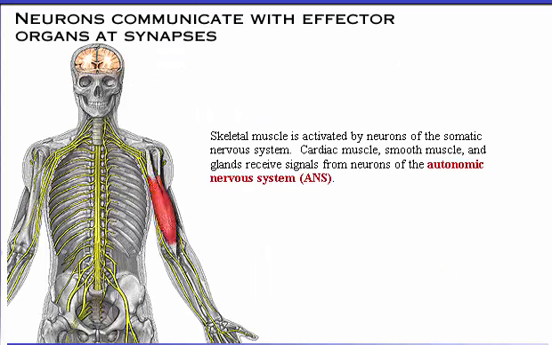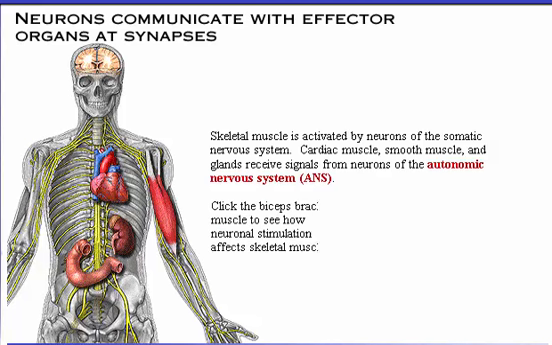Skeletal muscle is activated by neurons of the somatic nervous system. Cardiac muscle, smooth muscle, and glands receive signals from neurons of the autonomic nervous system. Click the biceps brachii muscle to see how neuronal stimulation affects skeletal muscle.